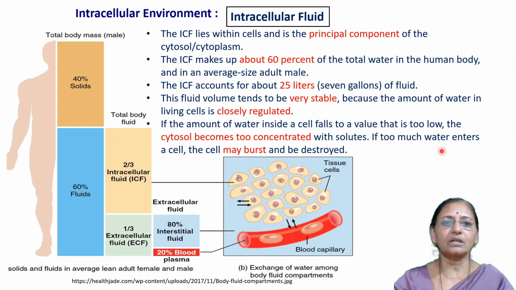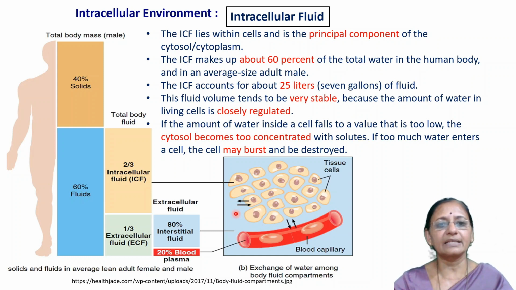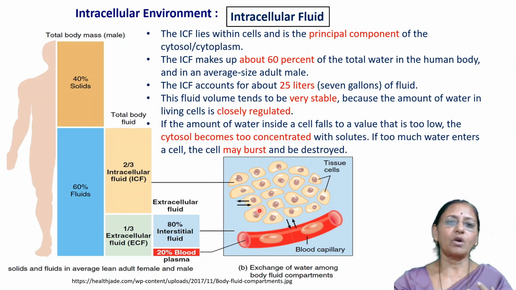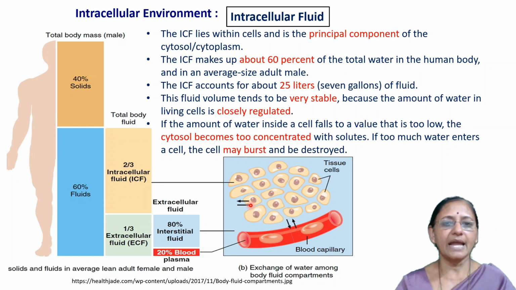In the opposite case, if too much water enters the cell, what will happen? The cell swells and is enlarged, and it may burst and be destroyed. If water is lost from the cell, the cell shrinks or becomes too concentrated, and if water enters the cell, it may enlarge, swell, burst and be destroyed.